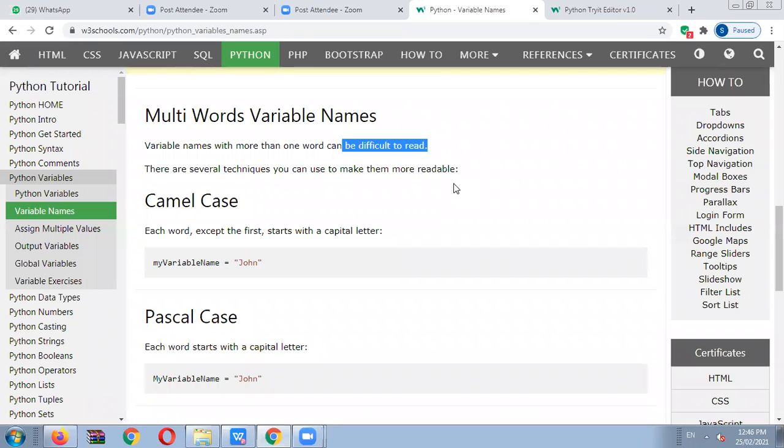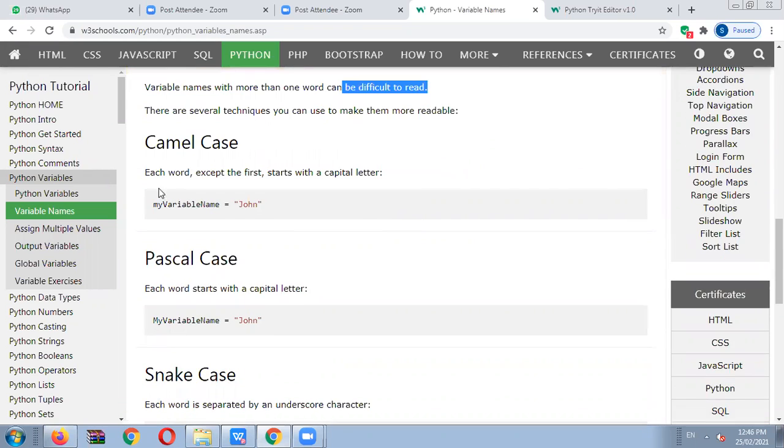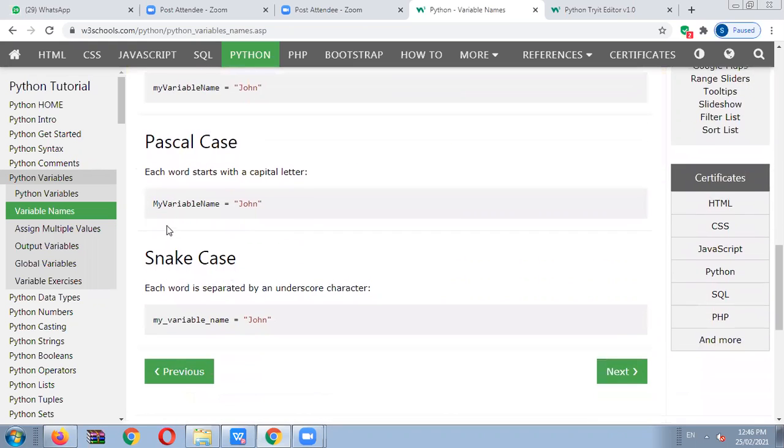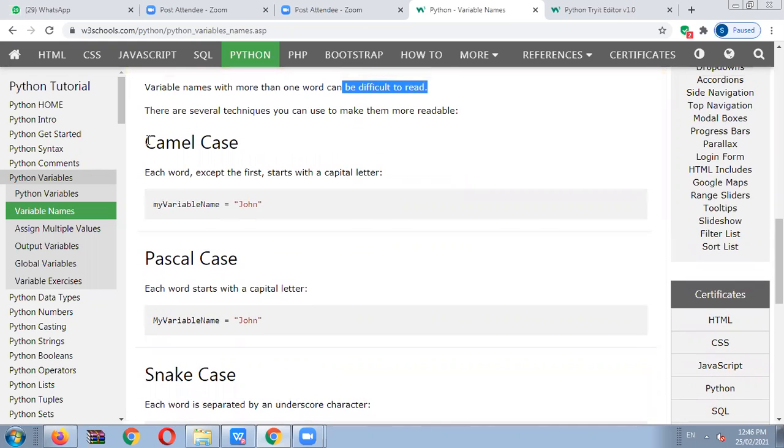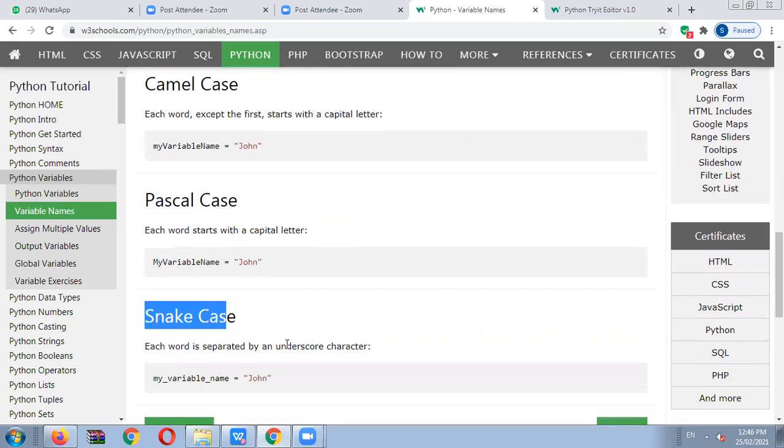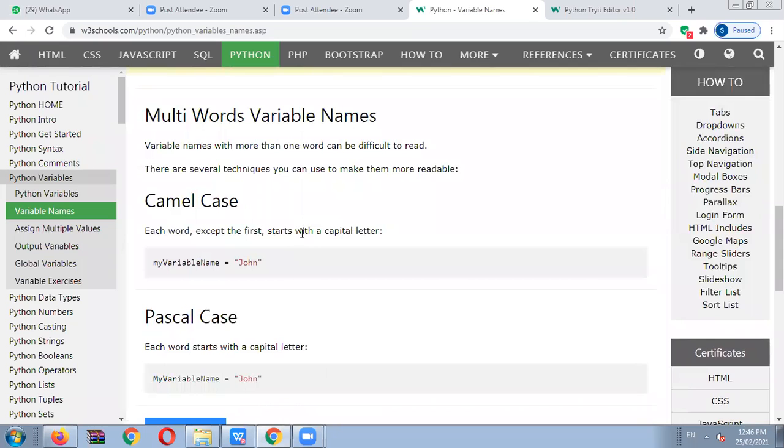There are several techniques you can use to make them more readable. In front of you, these cases are available: camel case, Pascal case, and snake case. Just remember these are some cases for declaring variable names. So my variable name is also one type of variable name.